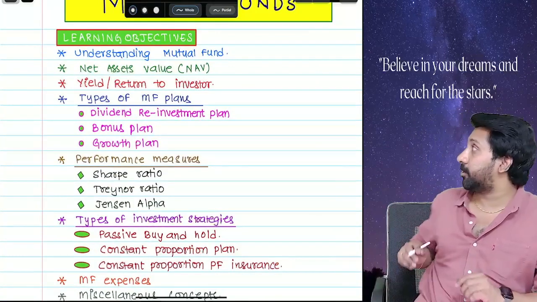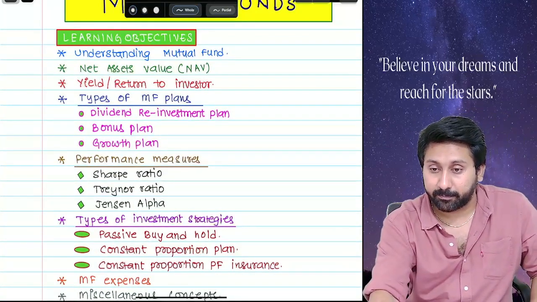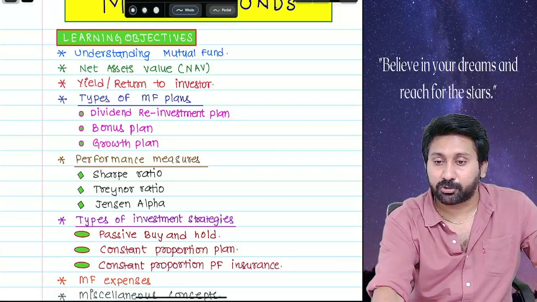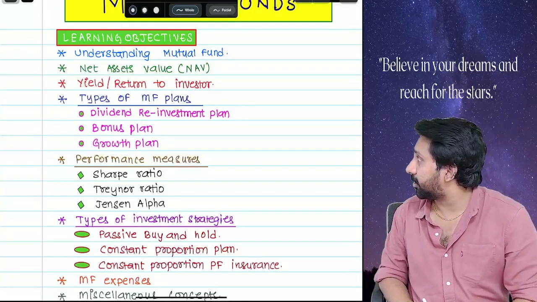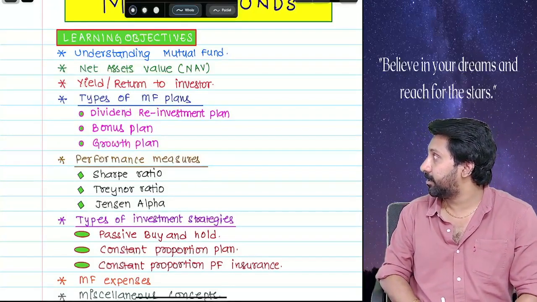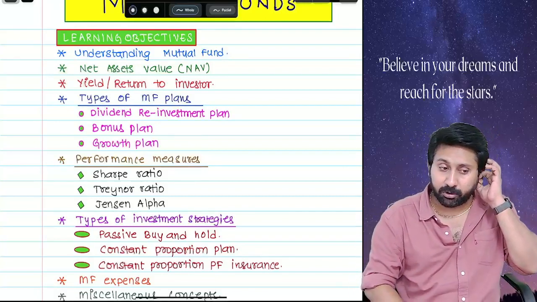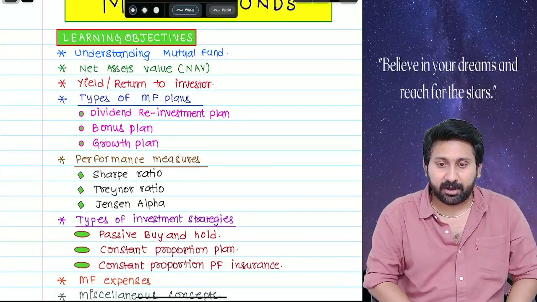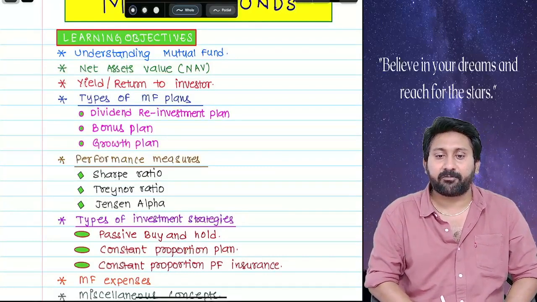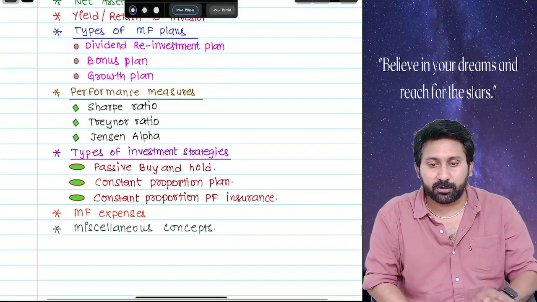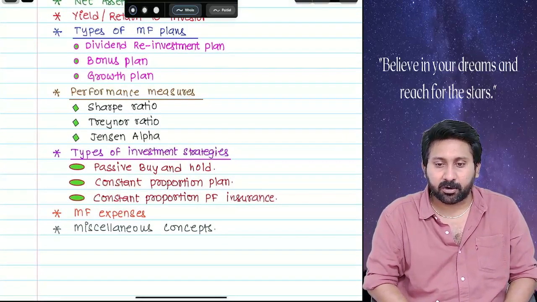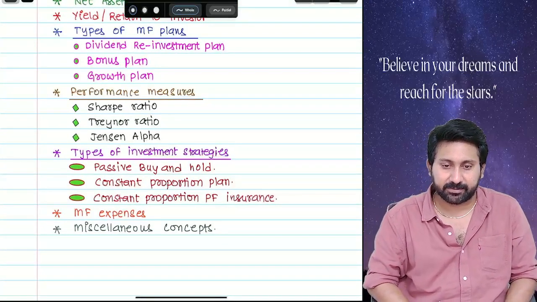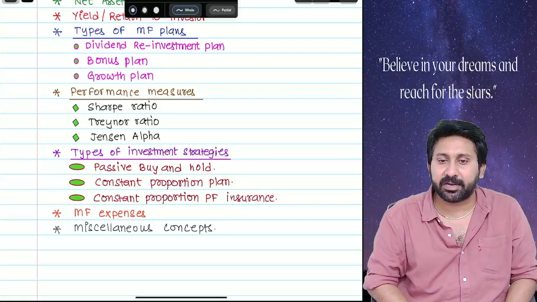First, understanding the mutual funds, net asset value, yield or return to the investor, types of mutual fund plans: dividend reinvestment plan, bonus plan, growth plan, and finally the concept of performance measures: Sharpe ratio, Treynor ratio, Jensen's alpha; investment strategies: passive buy and hold, constant proportion portfolio insurance; mutual fund expenses and miscellaneous concepts.